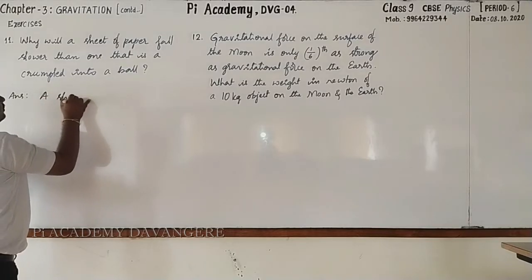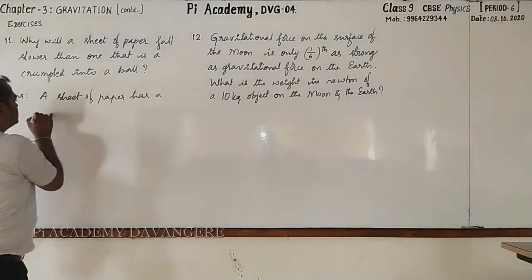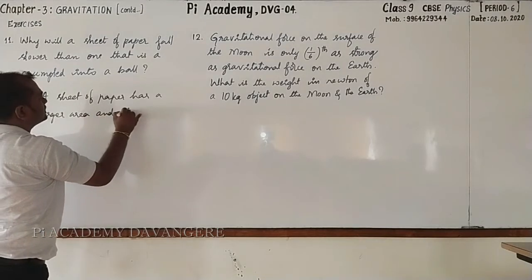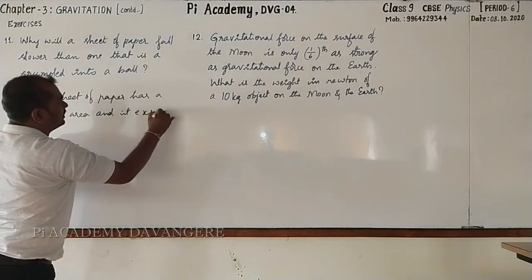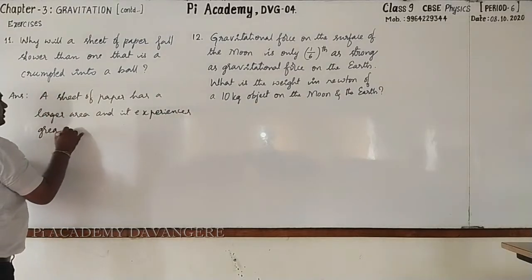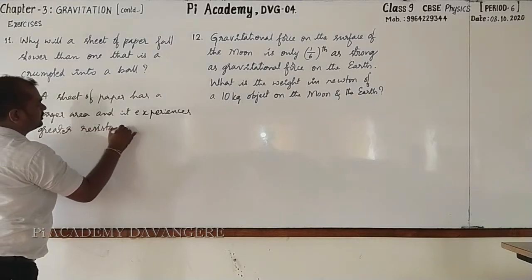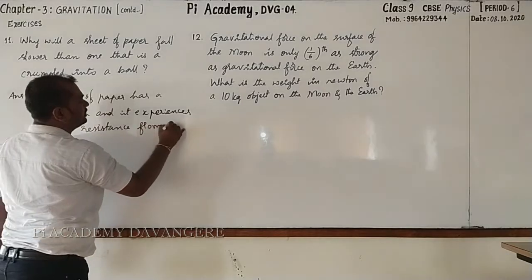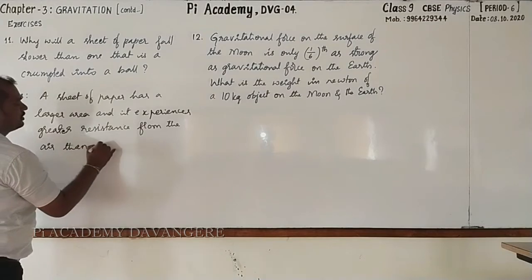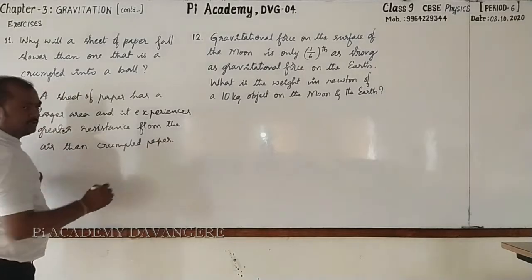A sheet of paper has a larger area and it experiences greater resistance from the air than crumpled paper, right?